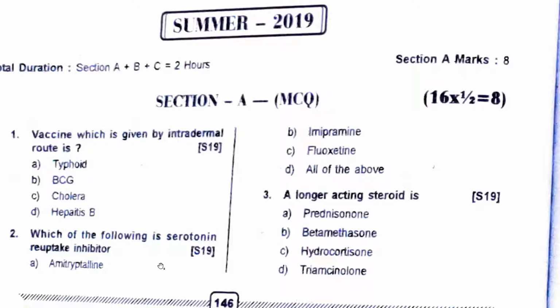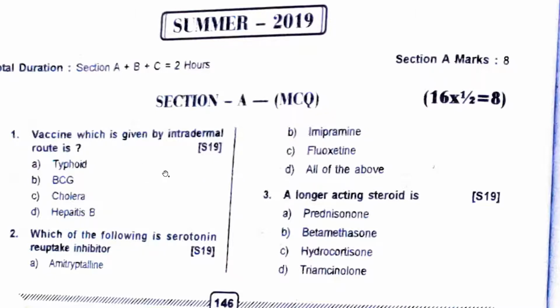So remember them. Which of the following is a serotonin reuptake inhibitor? Amitriptyline, no, it's a TCA. Imipramine, no. Fluoxetine, yes. Fluoxetine is an SSRI, selective serotonin reuptake inhibitor. So the answer is fluoxetine. Fluoxetine, duloxetine, both of them are SSRIs.